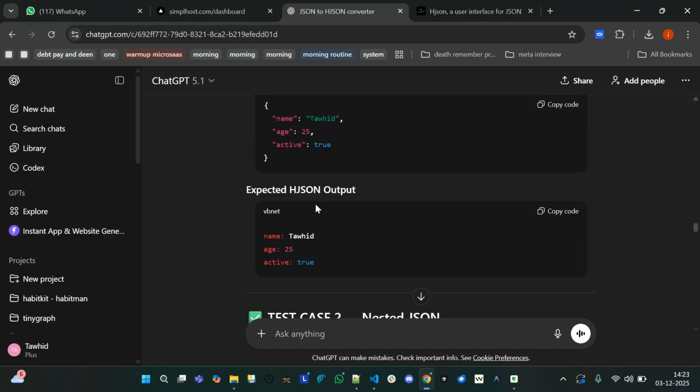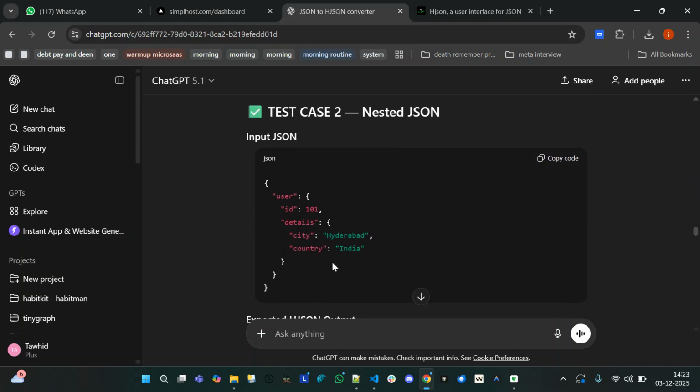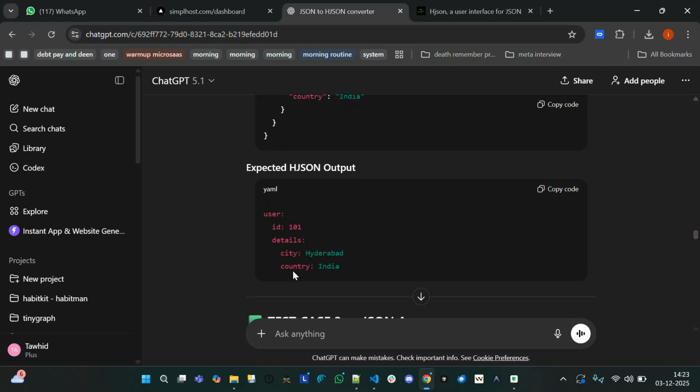So when you convert it to HJSON, you don't need curly braces. You don't need double quotes. So you don't need commas. So this is one more thing, nested JSON. So user have detail, again the detail we have city and country, which converted like this, easy.